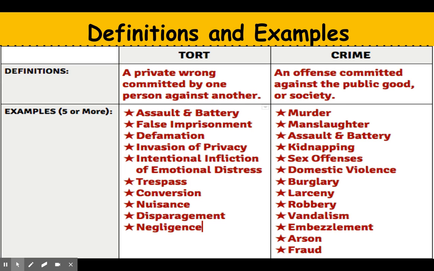Definitions. A tort is a private wrong committed by one person against another. A crime is an offense committed against the public good or society.